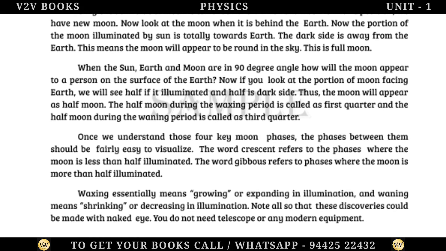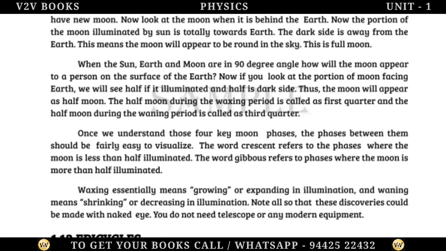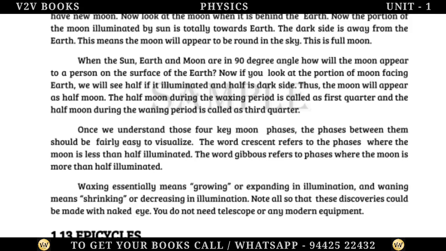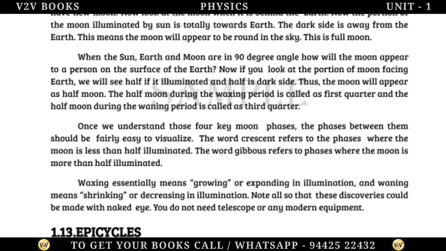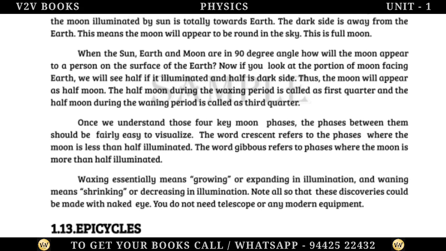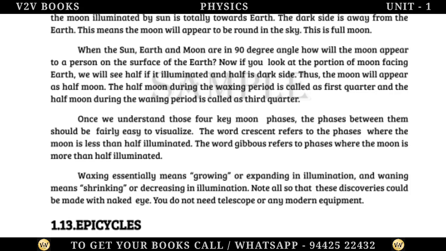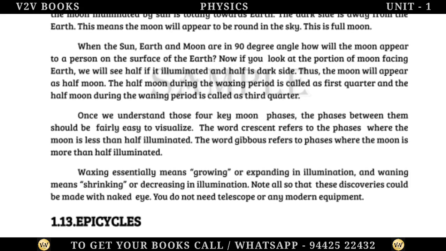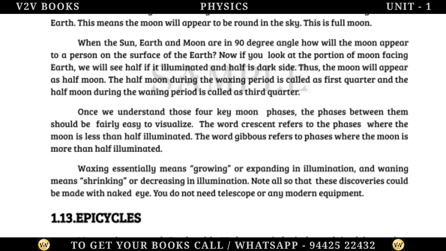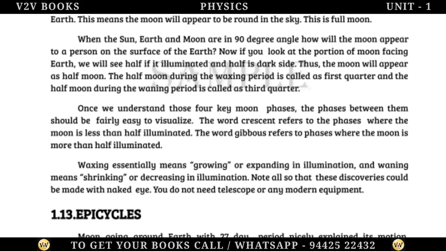The half moon during the waxing period is called the first quarter, and the half moon during the waning period is called the third quarter. Once we understand those four key moon phases, the phases between them should be fairly easy to visualize.